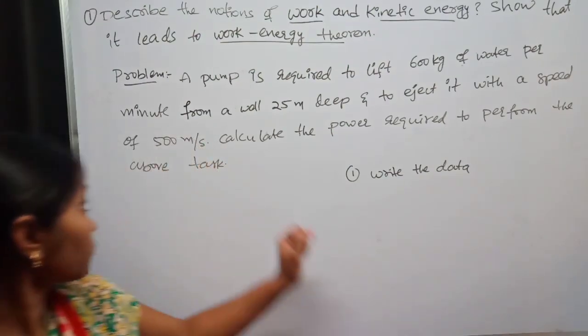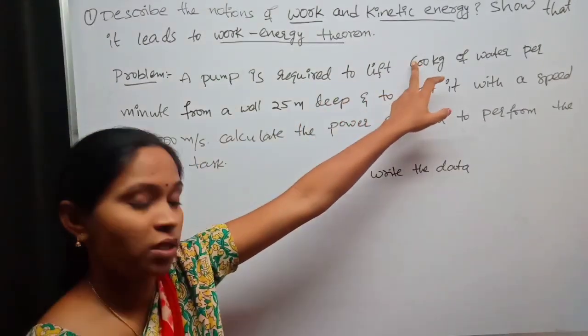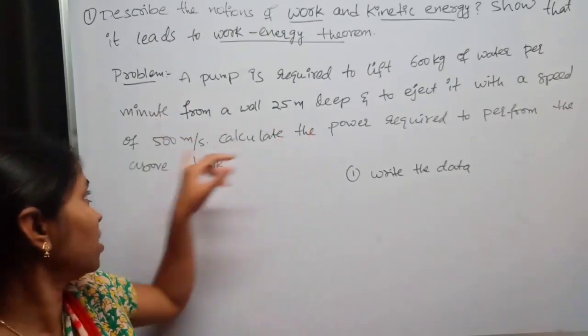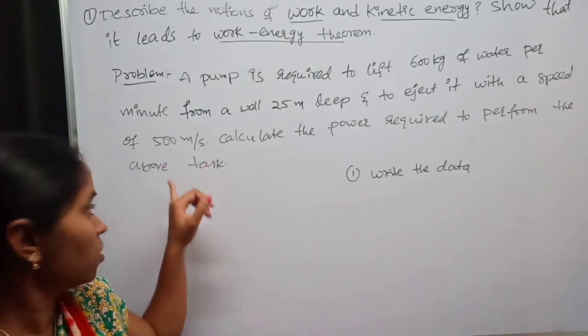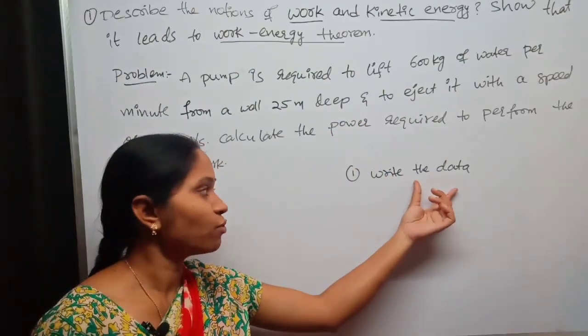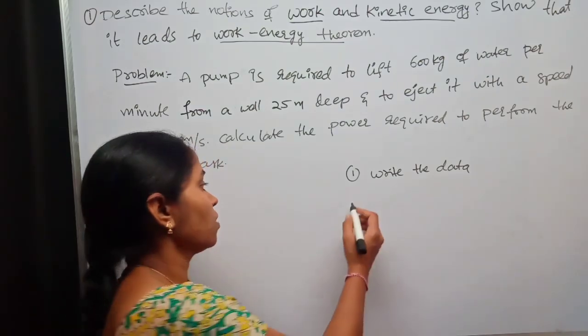The mass is 600 kg, time taken is 1 minute, speed is 500 meters per second, and we are asked to find out the power. This is the data. First of all, you have to write the data.